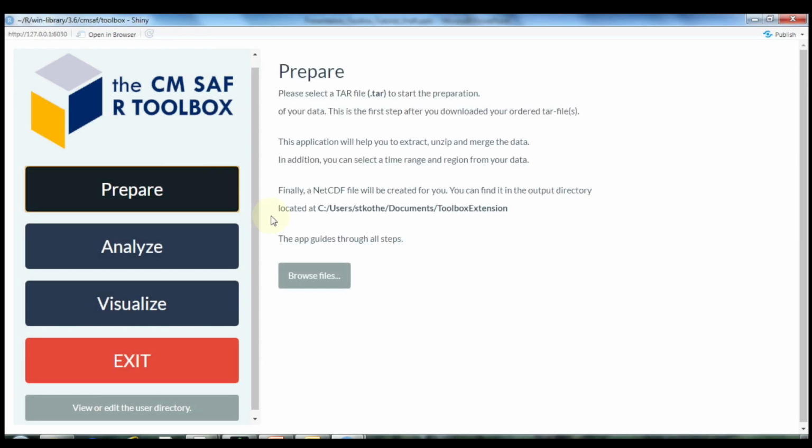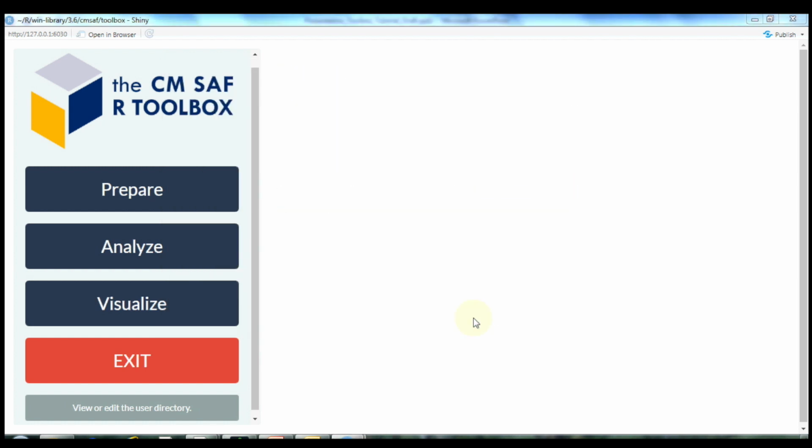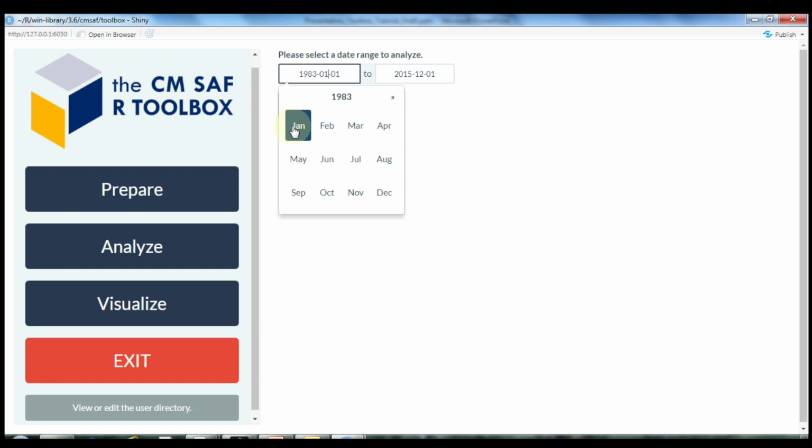The Prepare step helps you to get from your downloaded tar file to one ready-to-use NetCDF file. So first of all, choose the tar file. Then you have the option to select the time range.